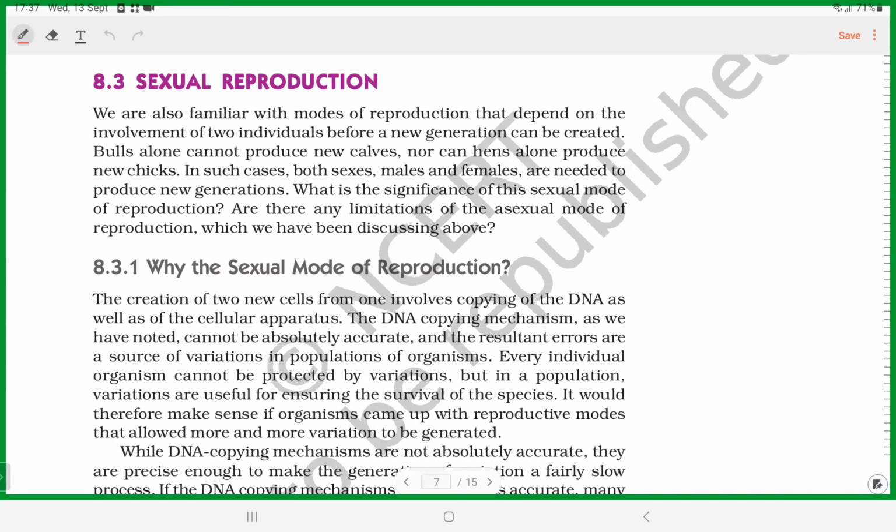Hello, Hari, Kaushik. Sir. When can you call reproduction sexual?